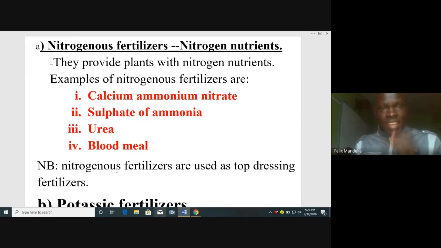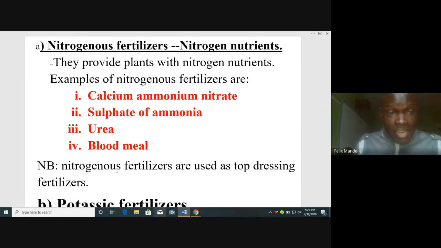Remember, we have said straight fertilizers provide only one macronutrient. So these are fertilizers that provide nitrogen as the macronutrient. Point taken home? Good.